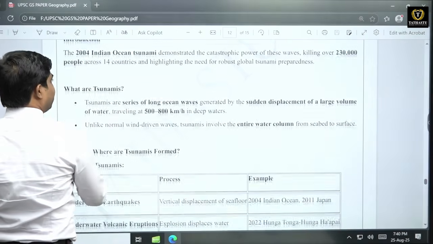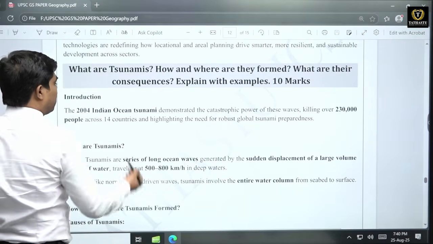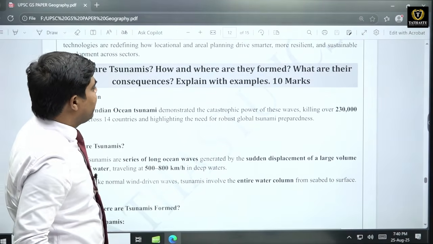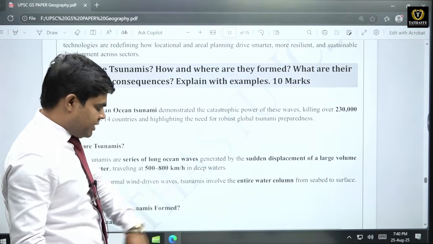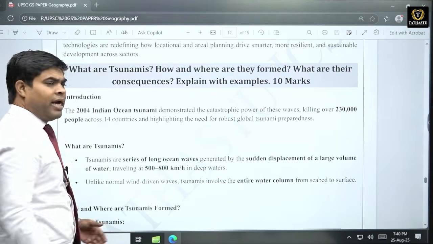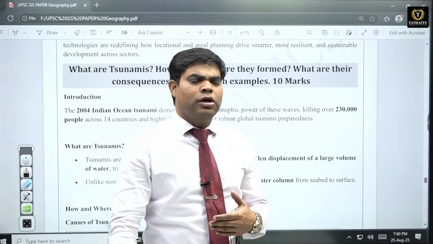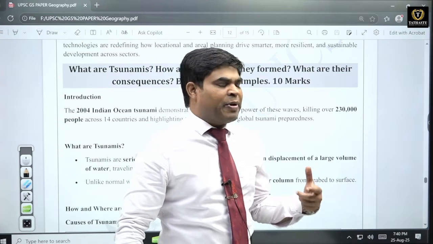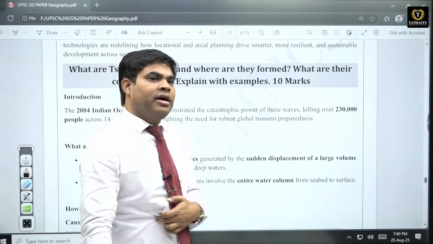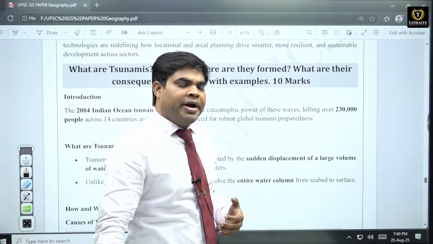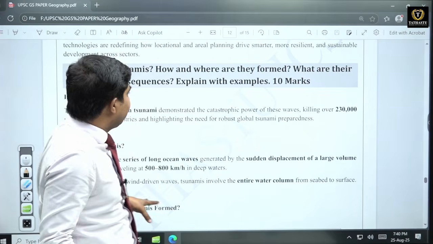Now this is a very straightforward question. What are tsunamis, how and where are they formed, what are their consequences? Explain with example. So tsunamis, as you are very much aware, are huge harbor waves. This particular term has been taken from the Japanese language, and it means huge harbor waves.